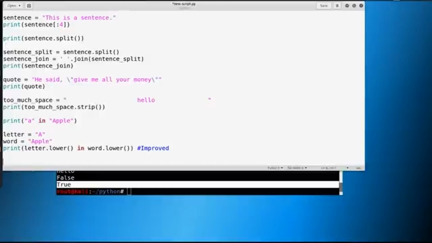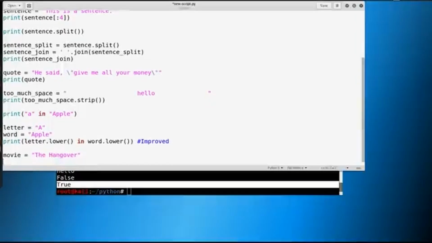So one more thing is a format. So let's say that your favorite movie is The Hangover. And we'll just keep that as a string. And let's just say something like print my favorite movie. Now, what we have done in the past is, we could just say something like this, plus string, if it's not a string, or we just say movie, right? And then we'd have to add a period in here, something along those lines. We can improve upon this.